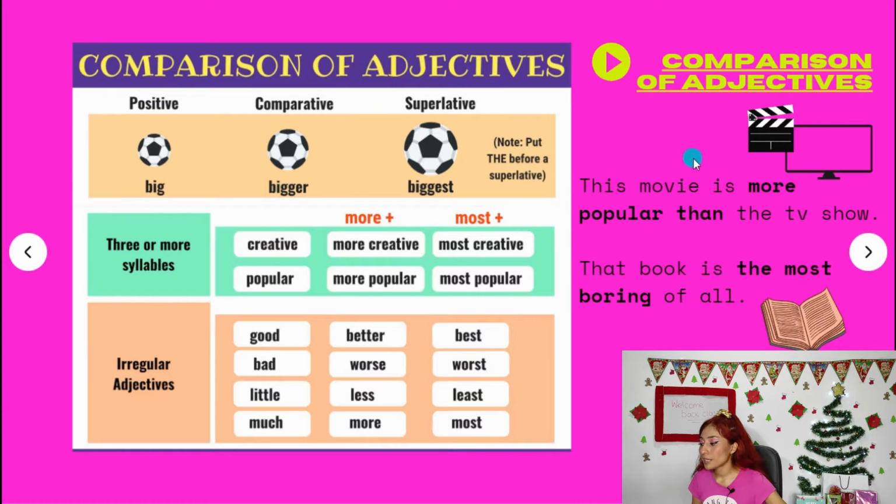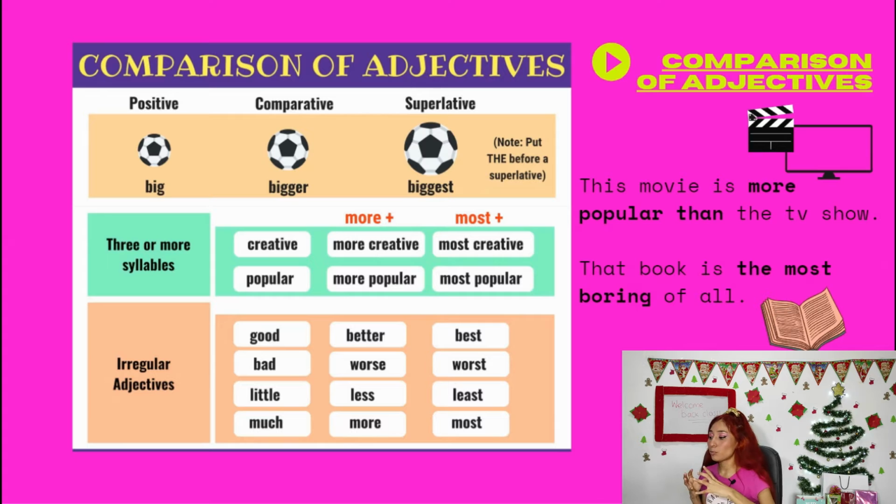So I brought you some examples with pictures. This movie is more popular than the TV show. So here we have popular as the adjective, and because it's really long, I'm using more than. It's pretty important to write than at the end, okay? That book is the most boring of all, okay?